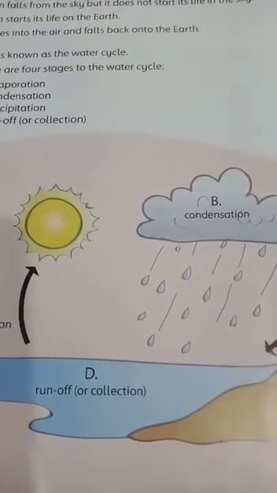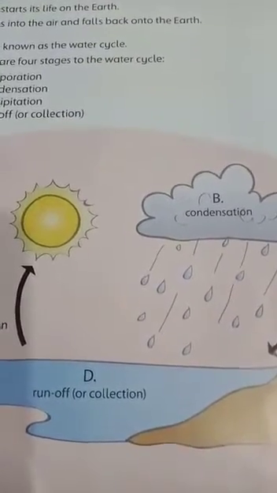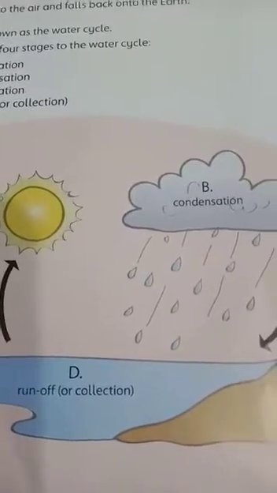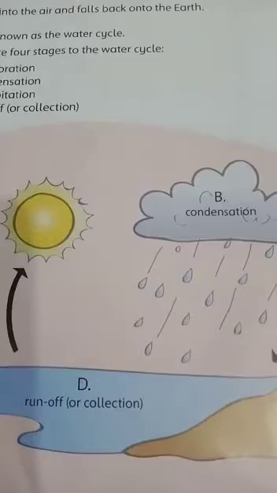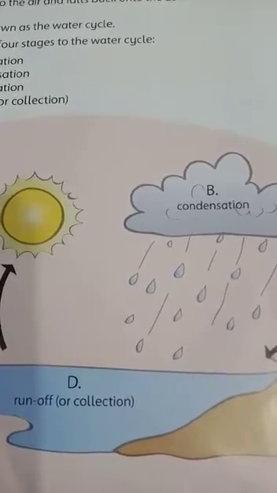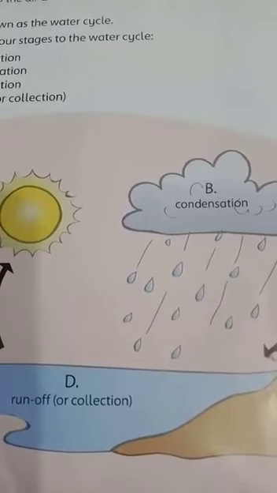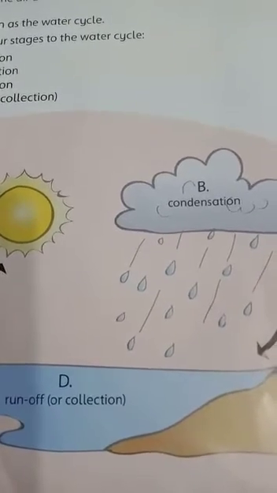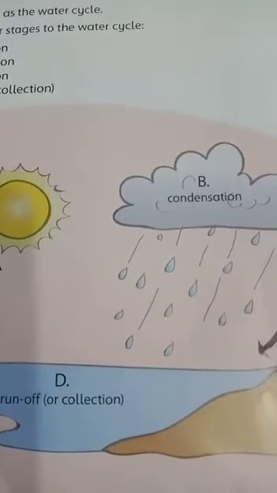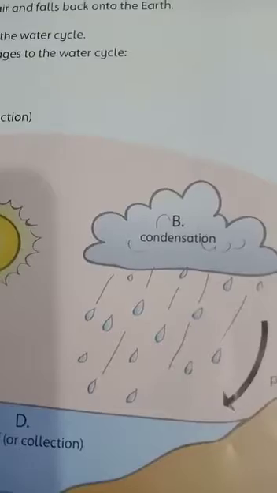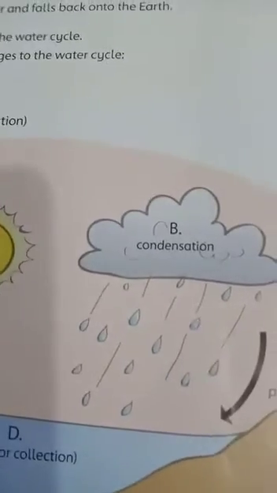Now, when these water vapors reach the sky, they come in contact with the cool air, and when they get cool air, they lose heat and they start converting from the gaseous state to the liquid state. That is, from vapor to water droplets. Here they are collected in the sky. The process is called condensation.